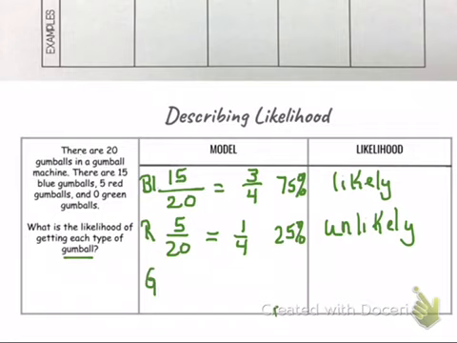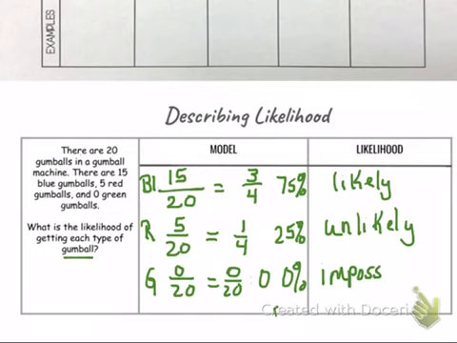There are no green. 0 out of 20. 0 out of 20 equals 0. 0%. This isn't happening. It's impossible. Okay, there's no way in the world you're getting a green gumball when there aren't any green gumballs.